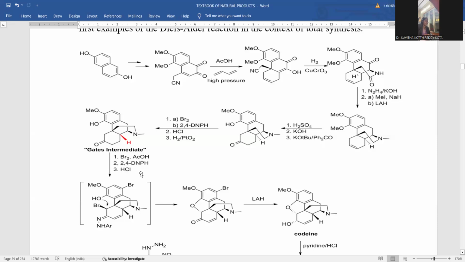And 2,4-DNP, what is the purpose of 2,4-DNP? 2,4-dinitrophenylhydrazine is used to condense with this ketonic functionality, giving rise to a 2,4-dinitrophenylhydrazone derivative. A phenylhydrazone derivative will be generated within the molecule. And here is also another bromination taking place in the adjacent carbon atom. Whenever bromination takes place in the adjacent carbon atom, this bromination is supposed to be